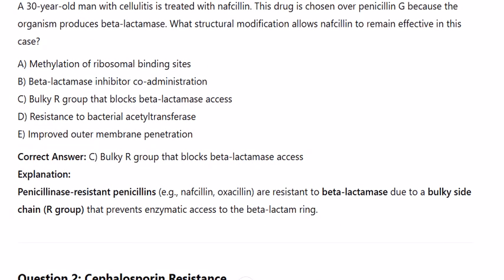Explanation. Penicillinase-resistant penicillins, e.g. nafcillin, oxacillin, are resistant to beta-lactamase due to a bulky side chain, R group, that prevents enzymatic access to the beta-lactam ring.